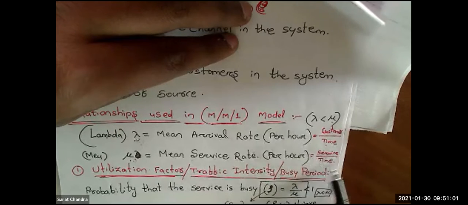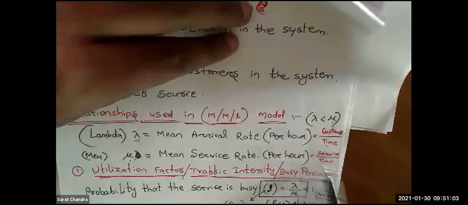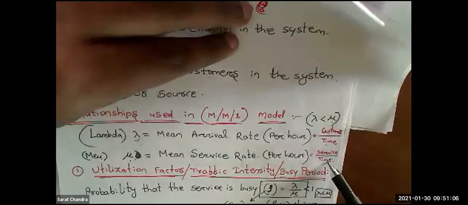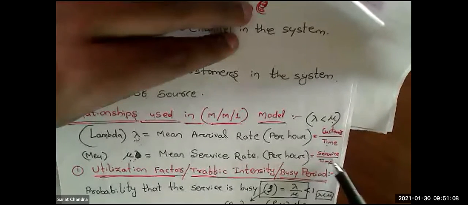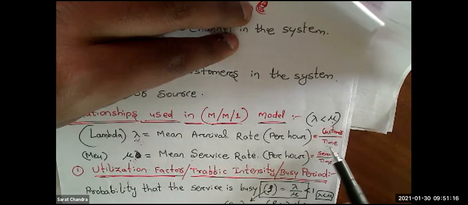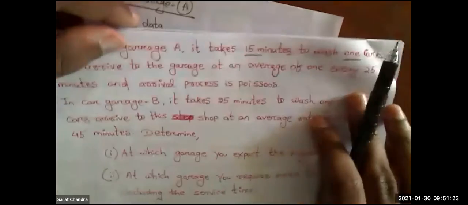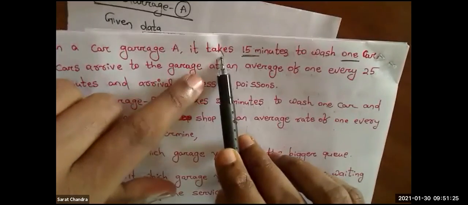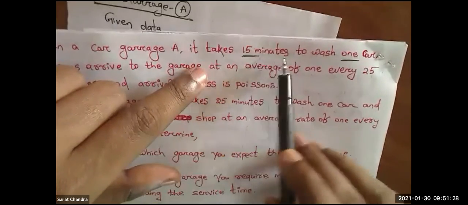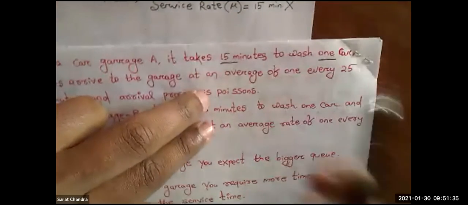The time should always be in the denominator, and this is called numerator, this is called denominator. If in this question it were written that it takes 15 minutes per car, then mu should be 15. But it is written only 15 minutes to wash one car.